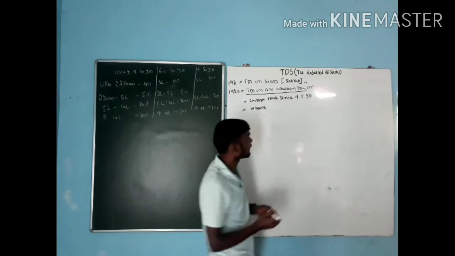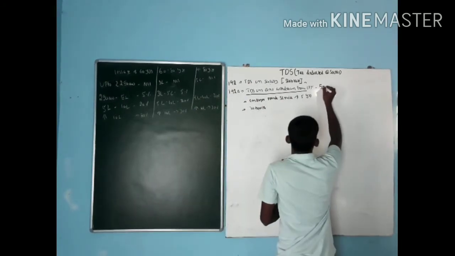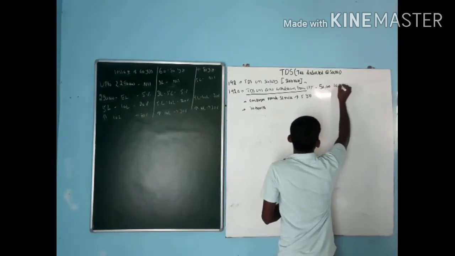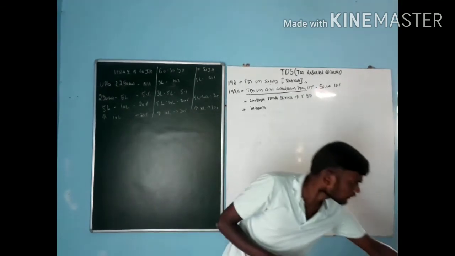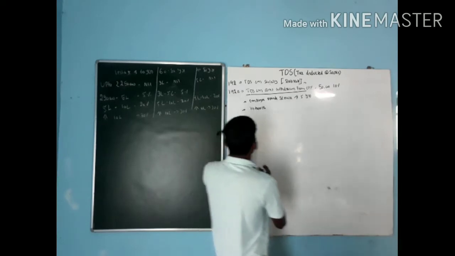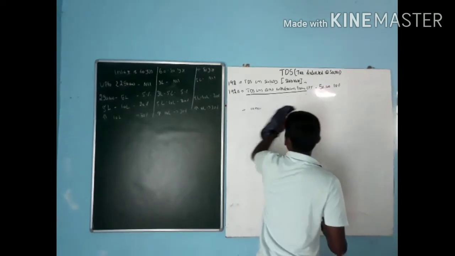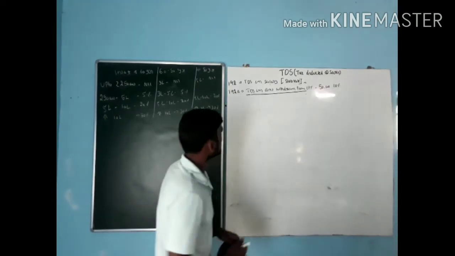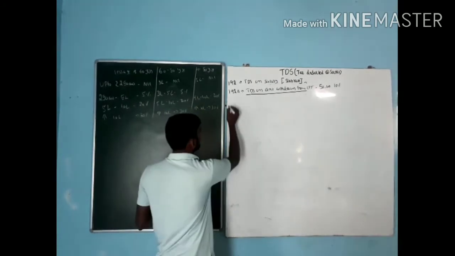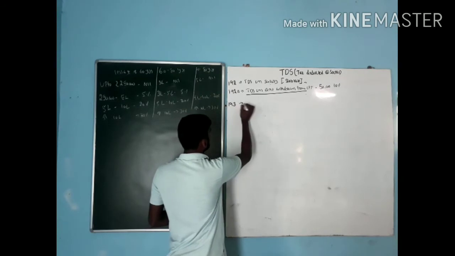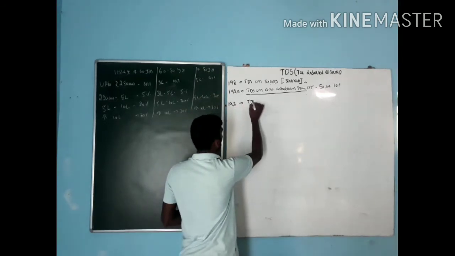So, what is the limit here? The limit is 50,000. TDS rate is 10%. First one, 192 on salary. Next one, 192A, on withdrawal from EPF.